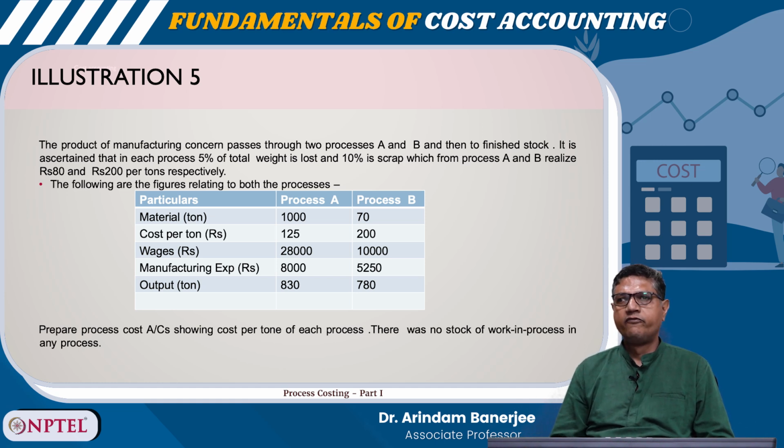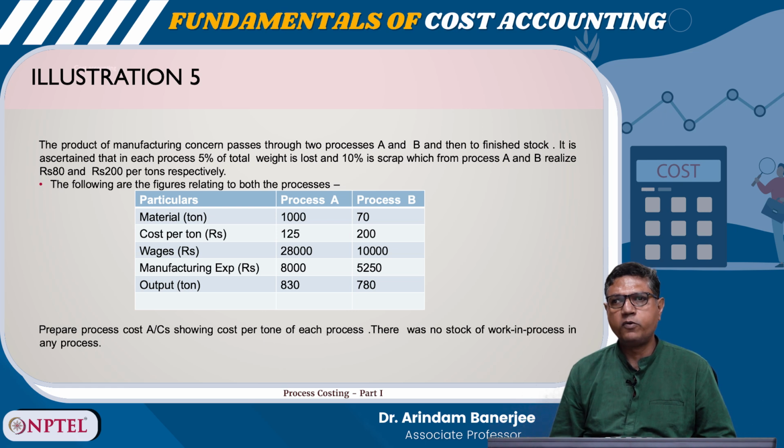Material for process A 1,000 tons, for process B 70, cost per ton 125 for process A, for process B it is 200, wages 28,000 for process A, process B it is 10,000, manufacturing expenses 8,000 for process A, 5,250 for process B, output tons 830 for process A and 780 for process B. Prepare process cost accounts showing cost per ton for each process. There is no stock of work in progress in any process.